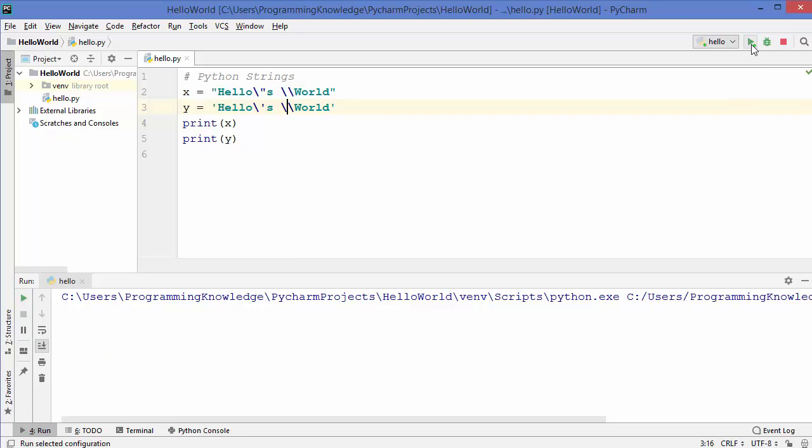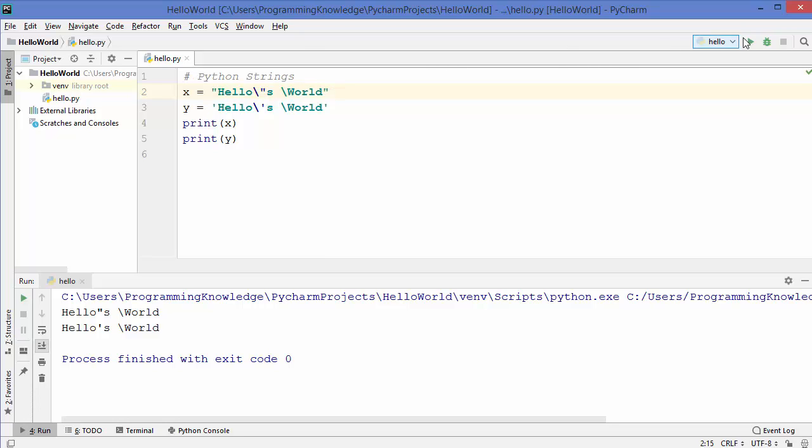When we run the code, it will give us the same result, because one backslash is an escape character and the other backslash is part of the string. So it will print the same result. So you can use this for escaping this character, or you can remove this. The result will be the same.